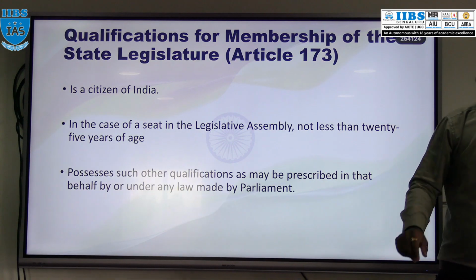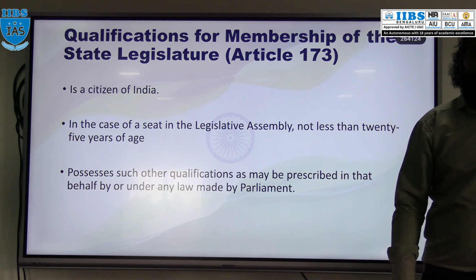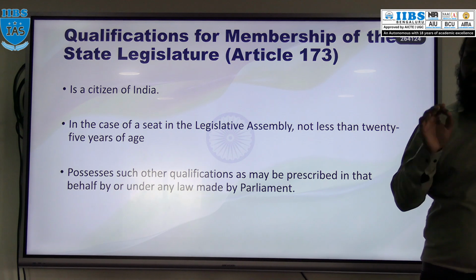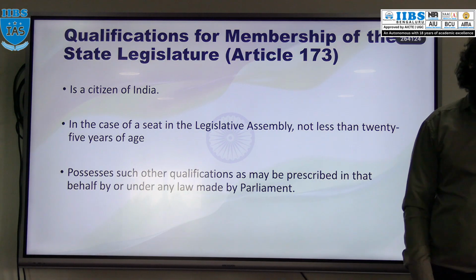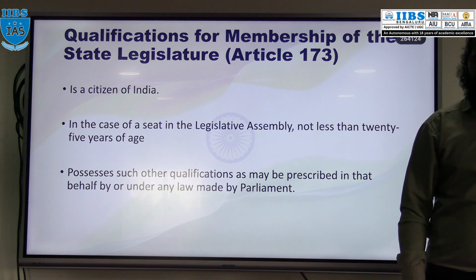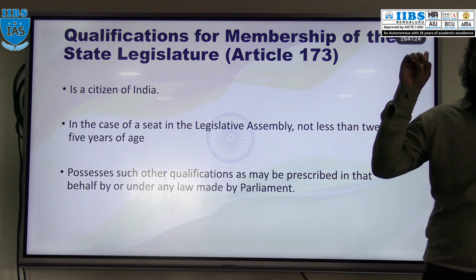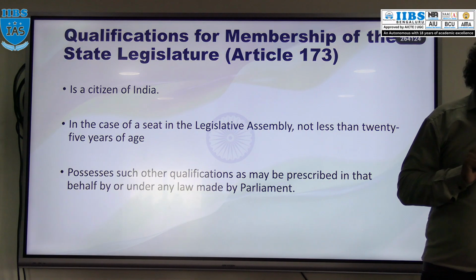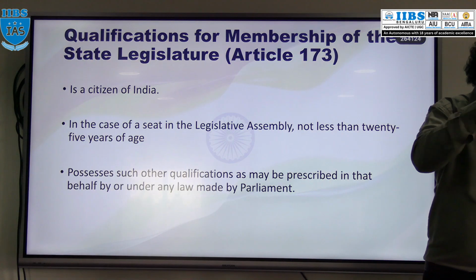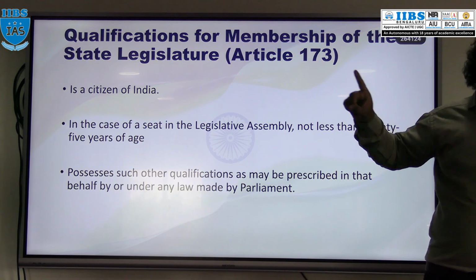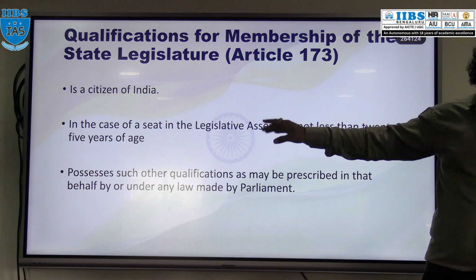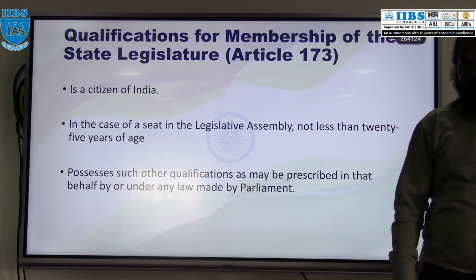Okay, and a minimum age of 25 years. That person should have a minimum age of 25 years, and any other such qualification which is determined by Parliament from time to time. So Parliament has determined certain qualifications in the RP Act. We discussed this in depth in Lok Sabha and Rajya Sabha. So whatever qualification and disqualification is mentioned for Lok Sabha and Rajya Sabha under the RP Act, the same qualification and disqualification is applicable to MLA as well as MLC.